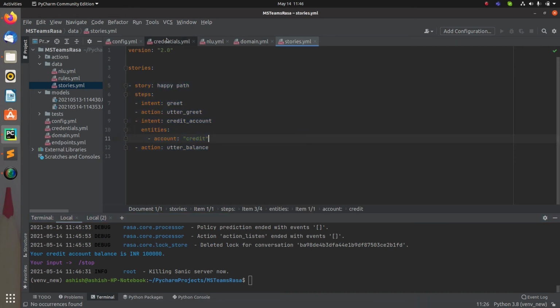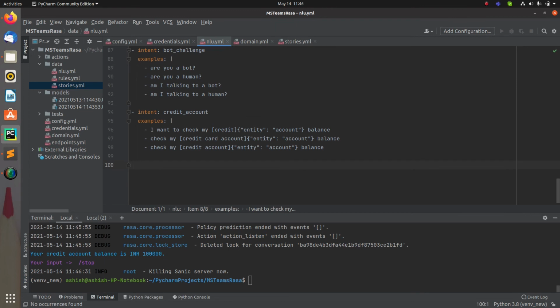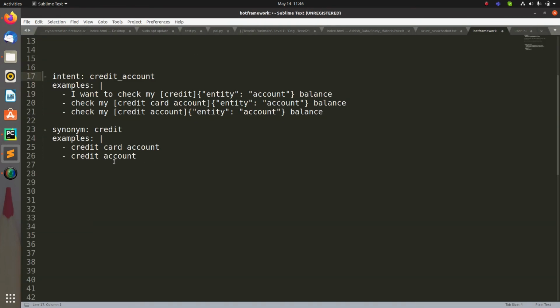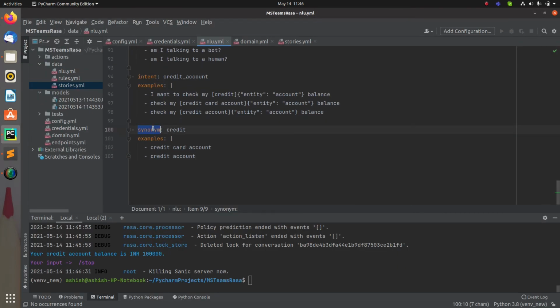So that we can see the functionality of synonyms, right? So you have to go to NLU. Now over here you have to add the synonyms, and this is the way you can add it, right? Now just add it. Now here I have added a synonym. This is the value that I will be assigning to all my entities. So in short, you use synonyms when you want to link your entity values to some common value.